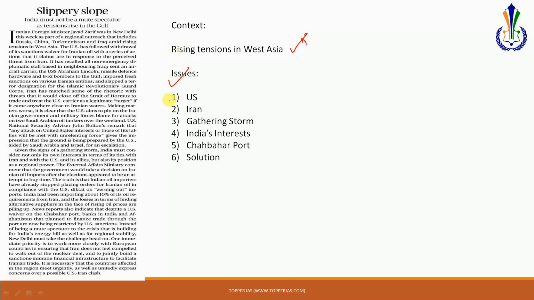These tensions are vis-a-vis the US, which has imposed sanctions on Iran. It has removed the waiver that it had given to a few countries that were importing from Iran. It has even threatened Iran with attacks. So these matters are highly escalated at present in West Asia. It has even sent B-52 bombers to the Gulf to attack Iran. So these are some tensions that are rising.